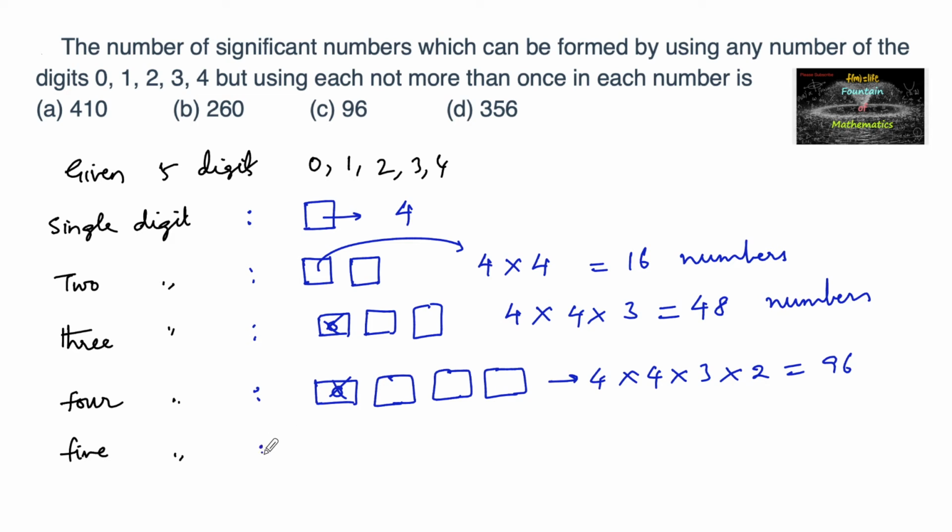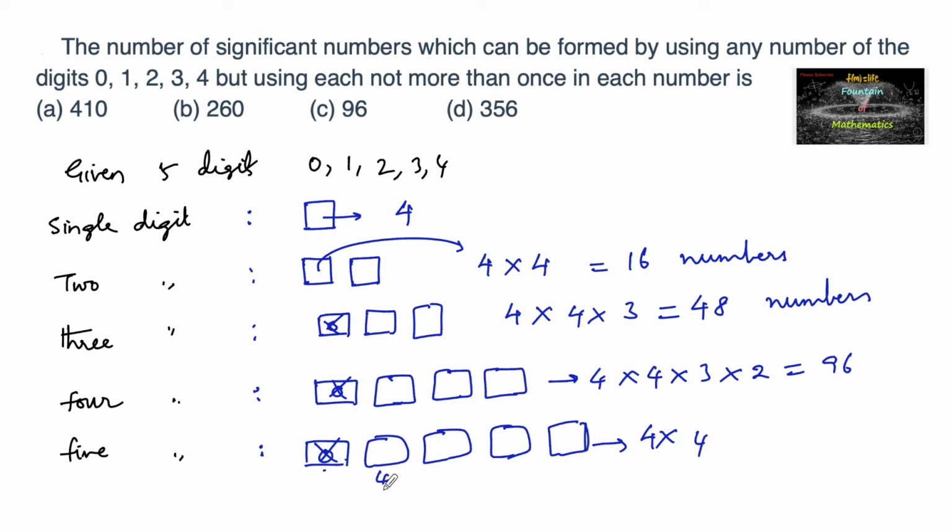And for the 5-digit number, again the first place cannot be 0, so the first place can be occupied in 4 ways. And then if one digit is occupied, the next place can be filled in 4 possibilities, because out of 5 digits, one digit is already occupied.